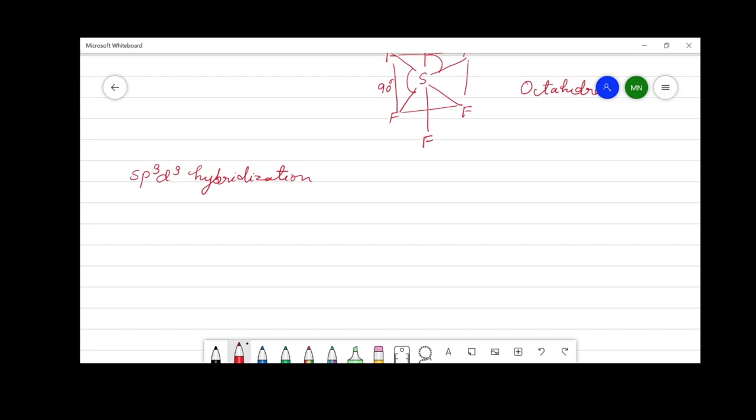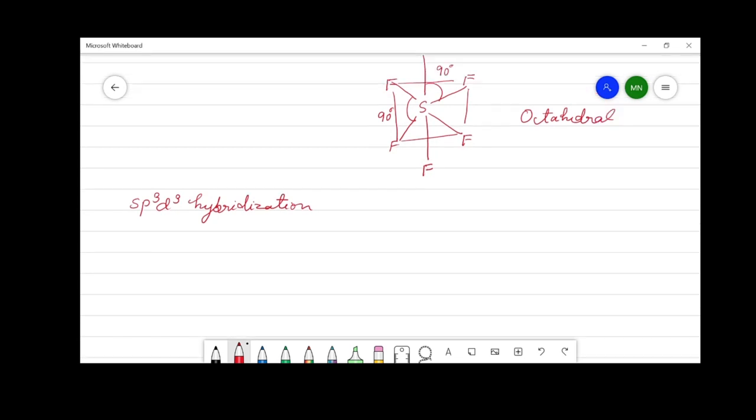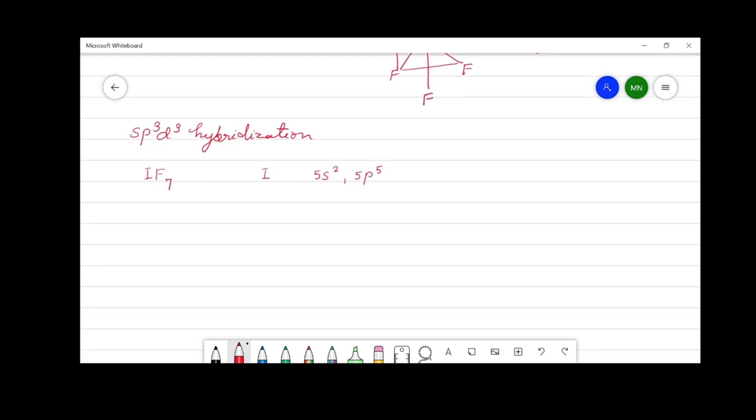An example of such hybridization is iodine heptafluoride. In iodine heptafluoride, iodine is the central atom around which the hybridization takes place. The electronic configuration of iodine containing valence electrons is 5s2 and 5p5.